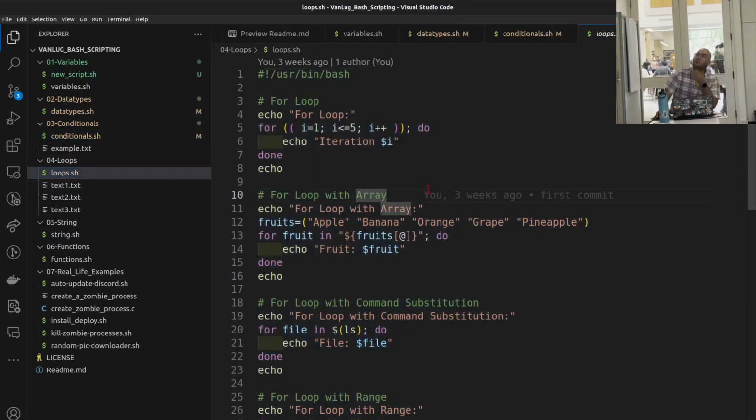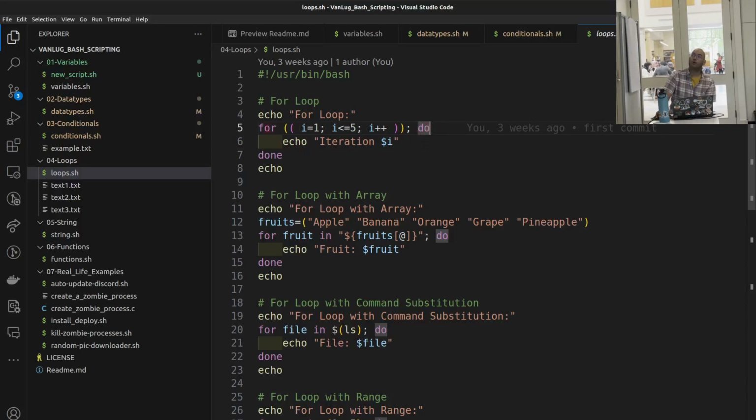All right. So we got a regular for loop. Just print out "for loop" so that we know what's happening, and then in double parentheses, we start from 1, while it's less than or equal to 5, i++. It's pretty straightforward like other languages. Instead of then, as we saw in if, we have do.